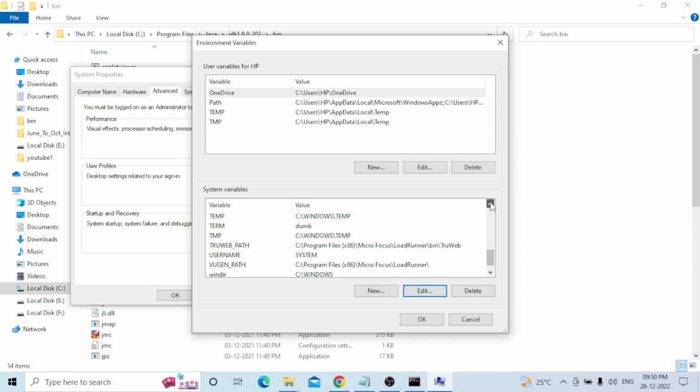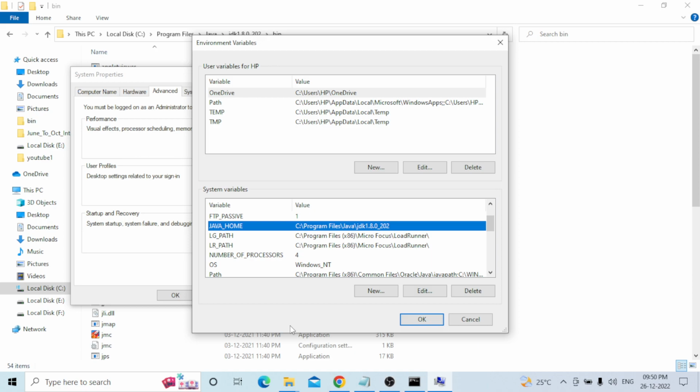after that you can click on this one, Java home. Whenever it's newly created, it's not available. At that time, what you need to do is click on new. Whenever you click on new, a pop-up will appear.